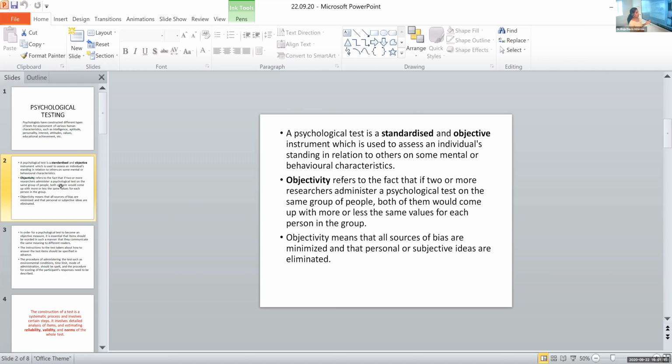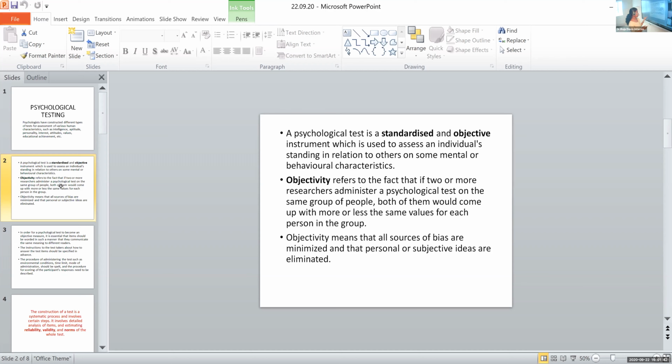I know it's a long definition, but you have to study this. This is from your textbook. This is from the syllabus that we follow. Okay, a psychological test is a standardized and objective instrument. I have put that in bold because we are going to learn what standardization and objectivity are. So basically, it has two main characteristics. That is, it is standardized in nature. It is objective in nature. We'll see that in the coming portion.